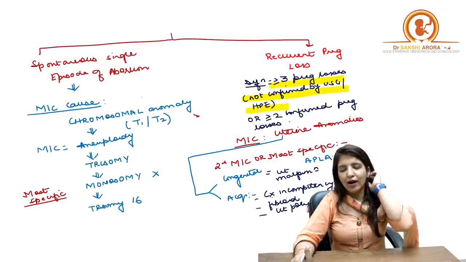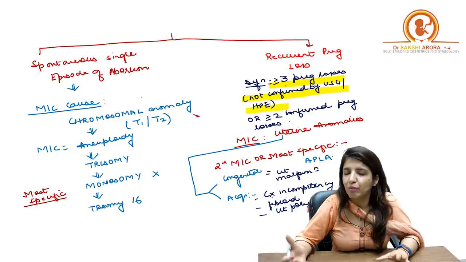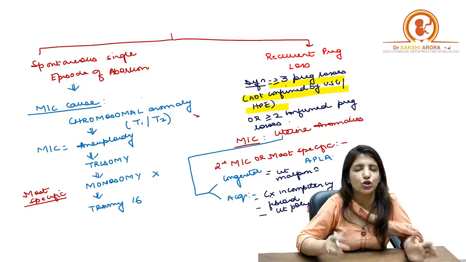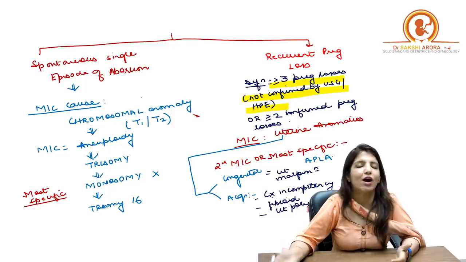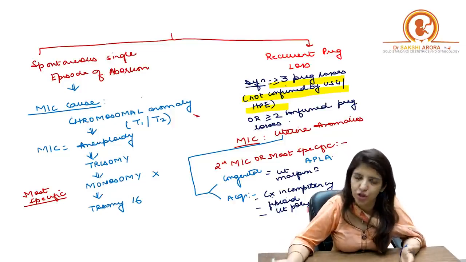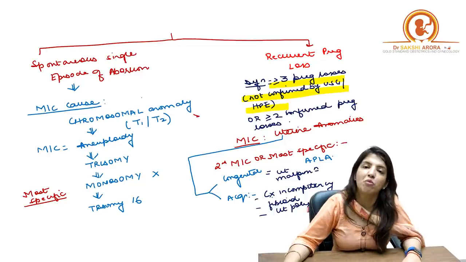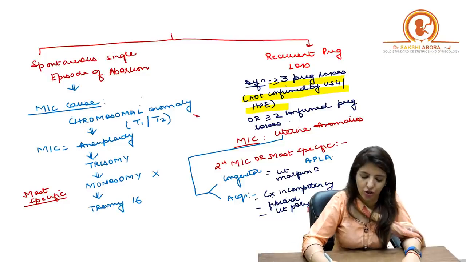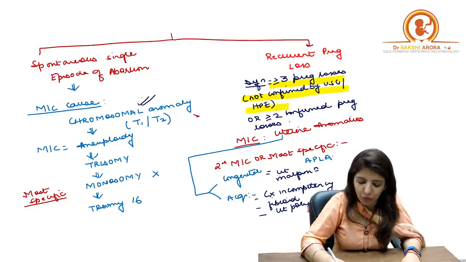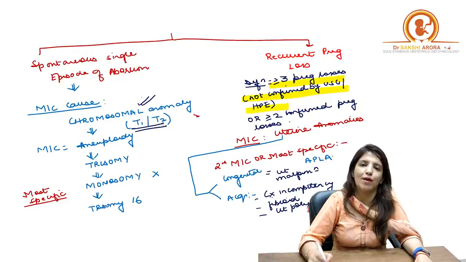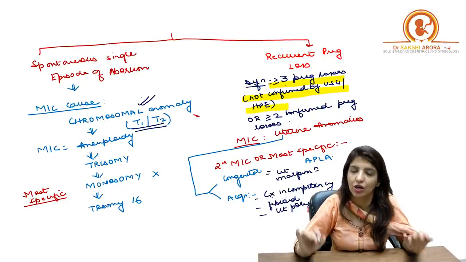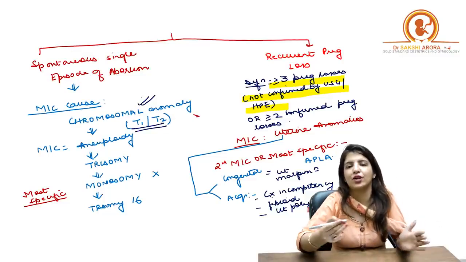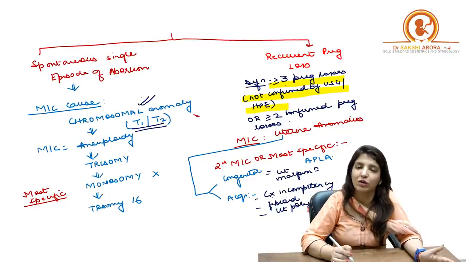Okay. So let me quickly revise 1 or 2 other important points which I want to tell you. See, abortion can be a single episode of abortion or it could be a recurrent abortion. Just now I have told you the definitions for recurrent abortion. Now if they ask you what is the most common cause of single episode of abortion or a spontaneous abortion, your answer is chromosomal anomaly, whether the abortion is happening in first trimester or second trimester.